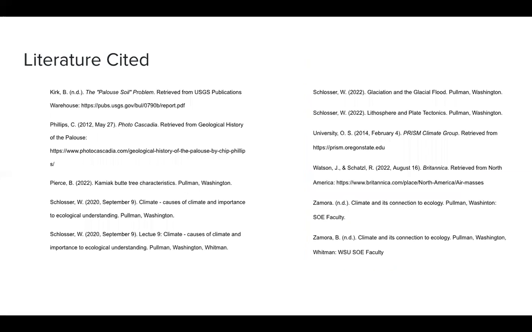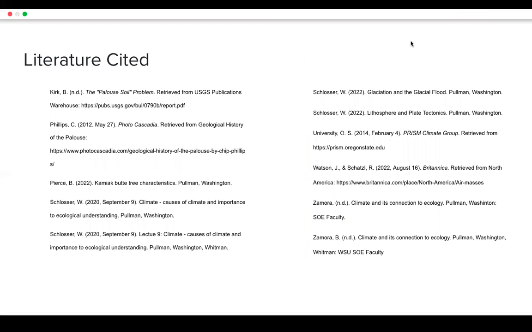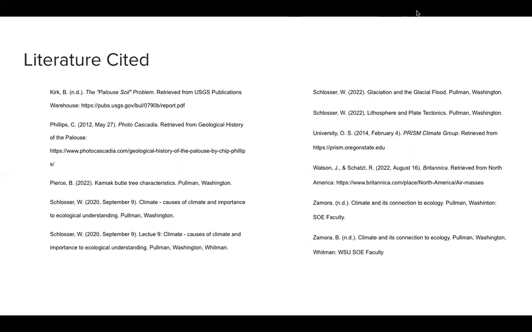This slide is my works cited of all the sites and sources that I used. And this is my report on Kamiak Butte.